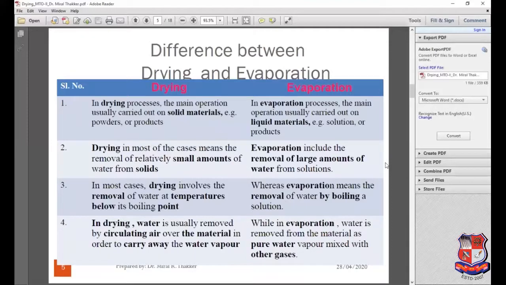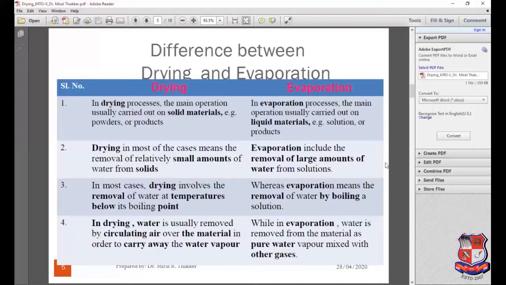Some of the students have a query: what is the difference between drying and evaporation? As you know, evaporation we have already studied in heat transfer operation, and drying we are studying in this mass transfer operation subject. So moving towards the difference between drying and evaporation. In the drying process, the main operation is usually carried out on solid materials, for example, powders or products. And in evaporation processes, the main operation is usually carried out on liquid materials, for example, solution or products.